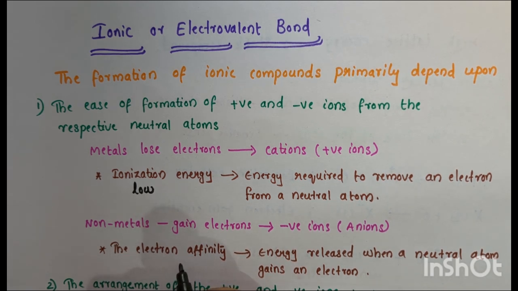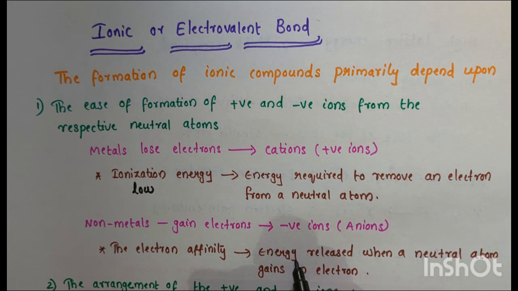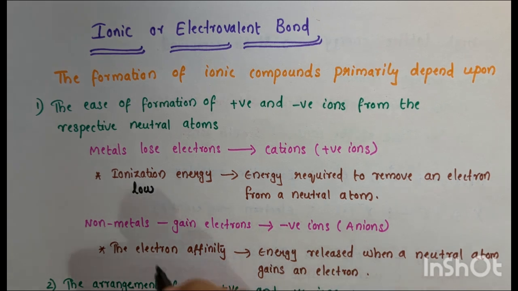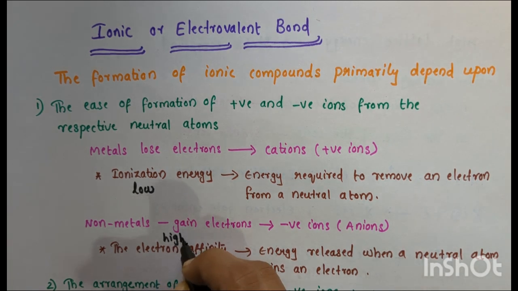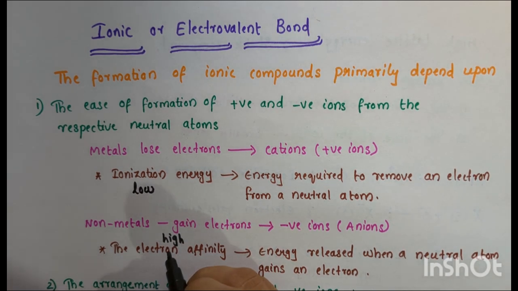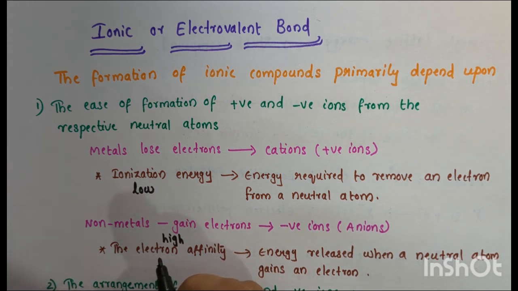What is electron affinity? It is the energy released when a neutral atom gains an electron. Non-metals with high electron affinity, like halogens, readily form anions.